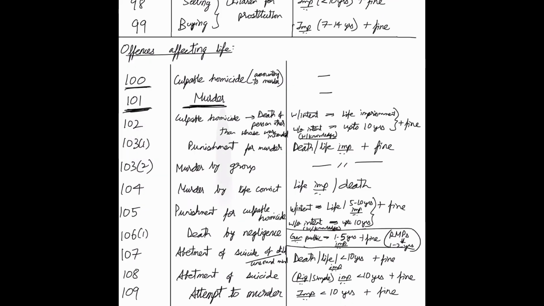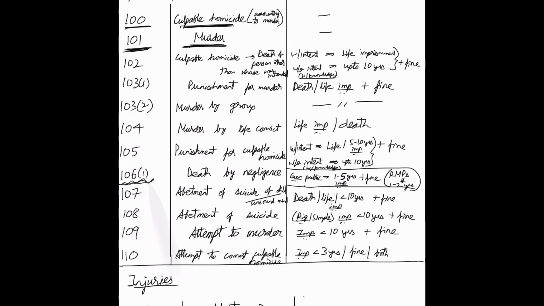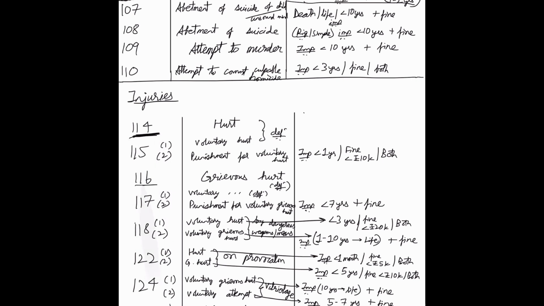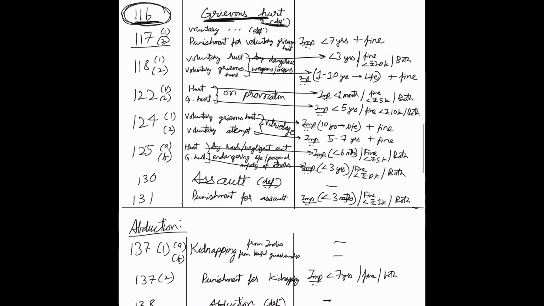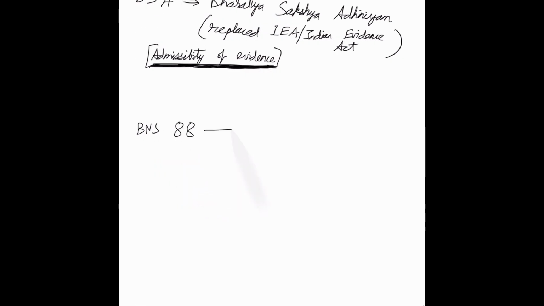What is culpable homicide? What is murder? Death by negligence is pretty clinically relevant. And what's grievous hurt, especially, and what is hurt? Section 114 and 116. Grievous hurt is especially frequently asked in exams and vivas. And along with that, 117 and 130, what is assault?